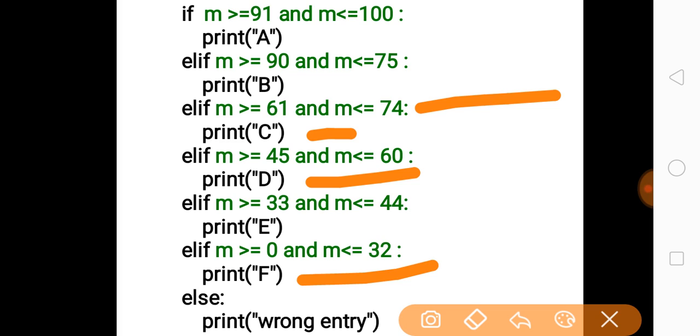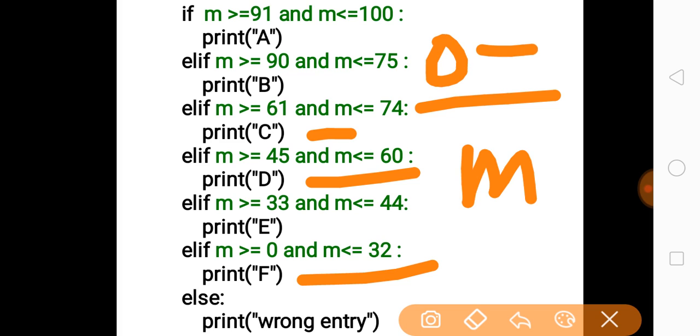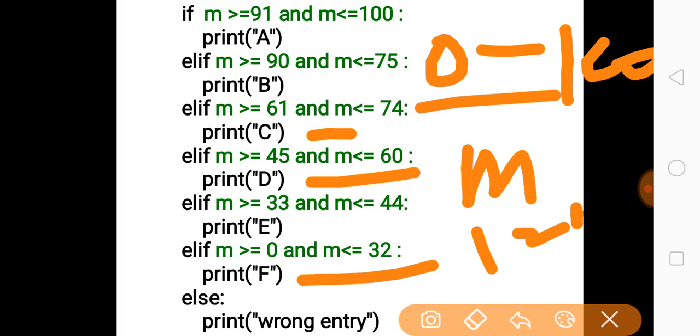And suppose for the variable m you have entered a wrong entry. That means you have given any value other than 0 to 100. It is possible you may give abruptly any value like 120 or 888 or any random value, which is obviously a wrong value.